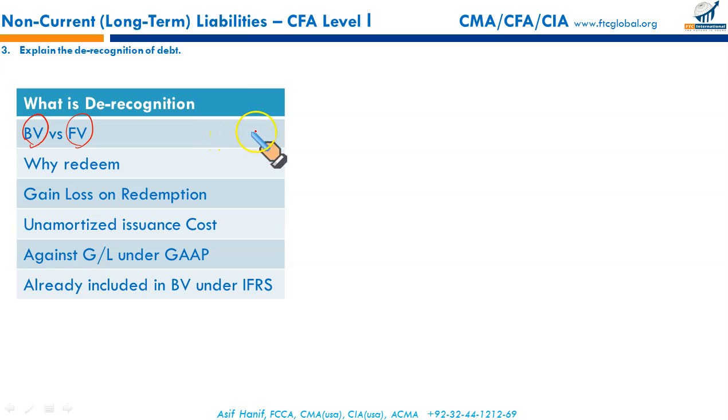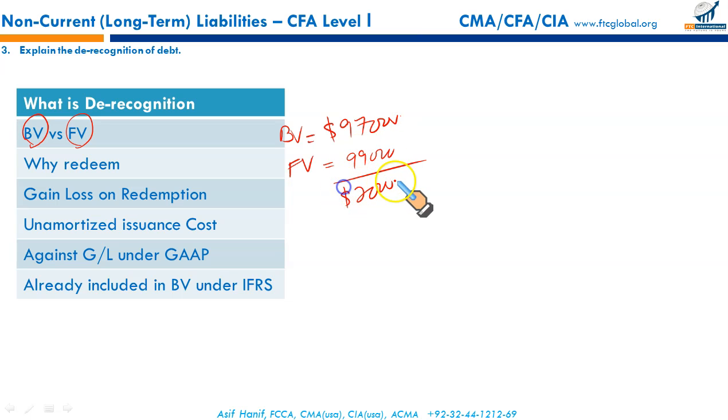Let's say the bond in the books is carried at $97,000. The value at which it is trading in the market is, let's say, $99,000. Now, if you de-recognize this bond by extinguishing it, because of the difference between the book value and the fair value, you have to pay $2,000 more. This $2,000 will be considered a loss in your income statement. This is called loss on redemption.